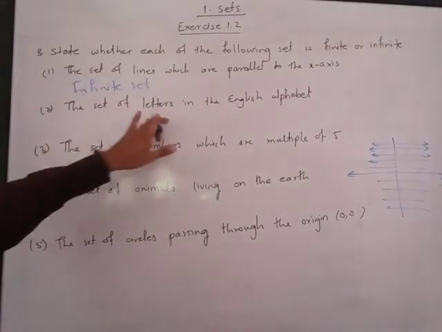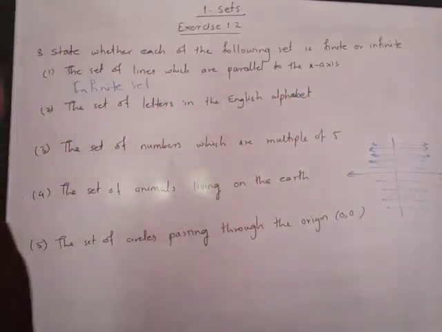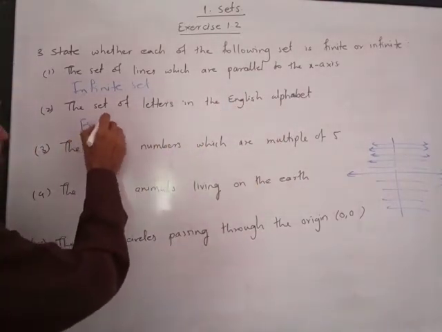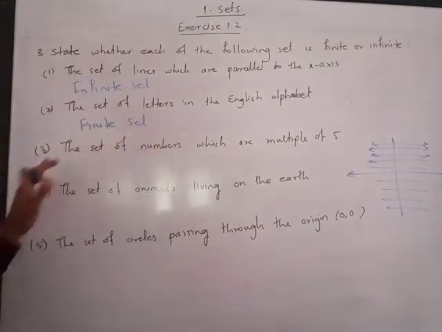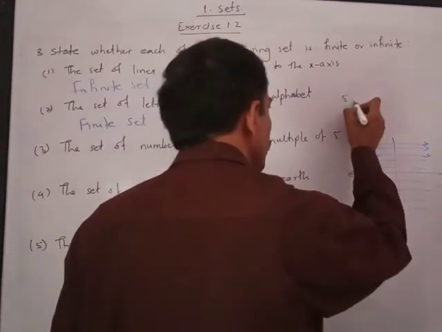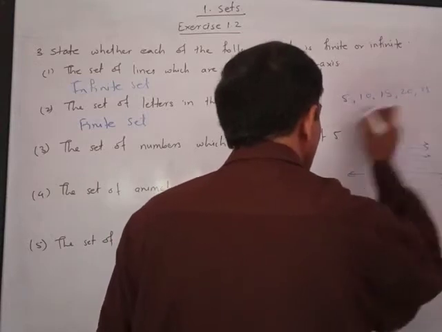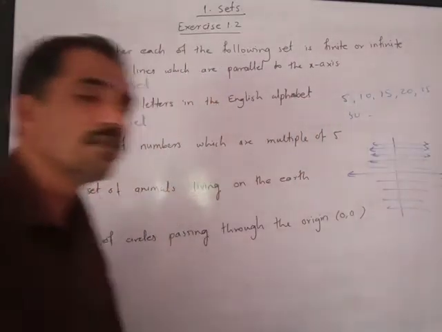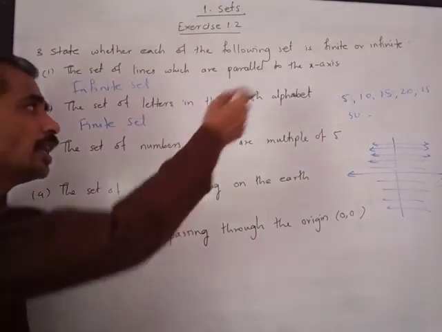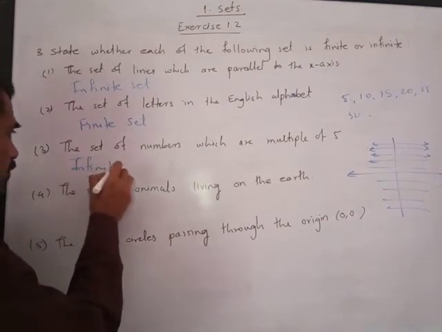The set of letters in the English alphabet. Now, if you see the English alphabets A, B, C up to Z, you have 26 alphabets. So it is a finite set. Next is the set of numbers which are multiples of 5. Multiples of 5 are 5, 10, 15, 20, 25, 30, 35, 40, 45, 50, 55, 60, 65 and so on. It will never end. It means this also is an infinite set.